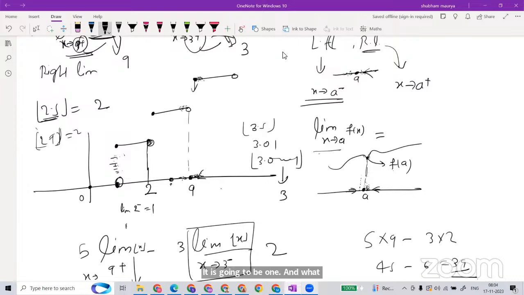And what is the right limit at 2? It is 2. And what is the function value at 2? 2. So now it is true: the right limit is equal to the function value. So it is right continuous. Okay.